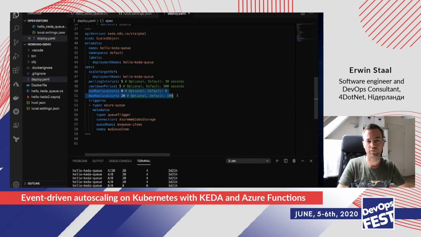And here we can specify the minimum and the maximum replica count. As I told you, KEDA allows you to scale back to 0. So that's what's specified here. But luckily, you can also specify the maximum replica count you want to scale up to.